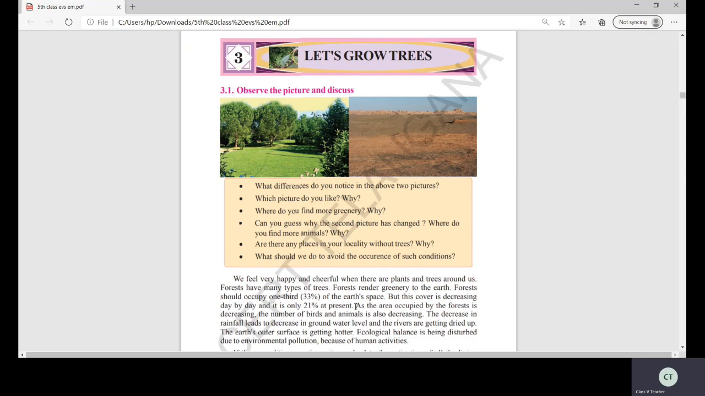As the area occupied by the forest is decreasing, the number of birds and animals is also decreasing. Last time, in the first lesson, we learned about the extinction of animals. Why is it happening? Because the forests are decreasing. Who is the main cause for that decrease? Man, isn't it? As the forests are decreasing, the number of birds and animals is also decreasing.